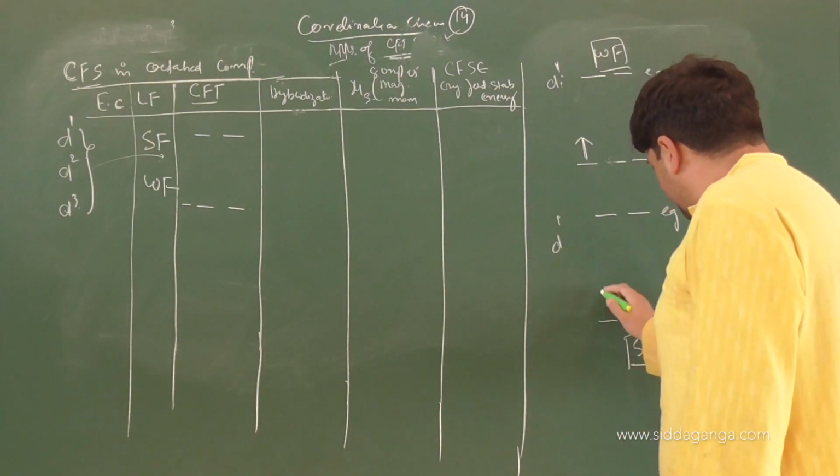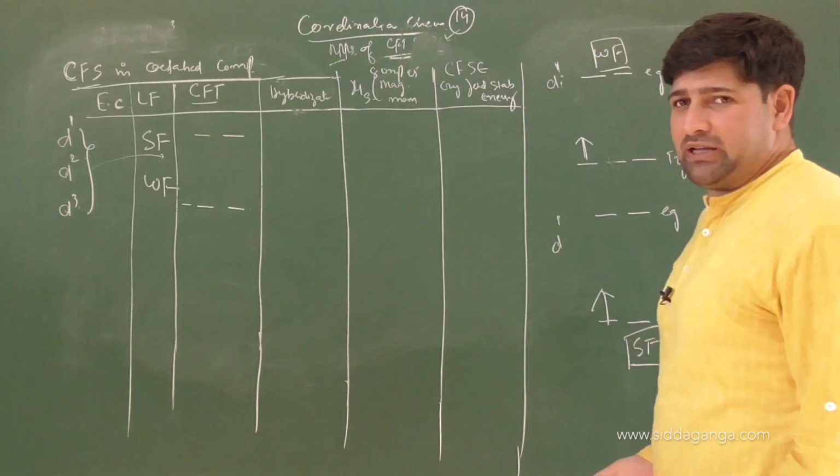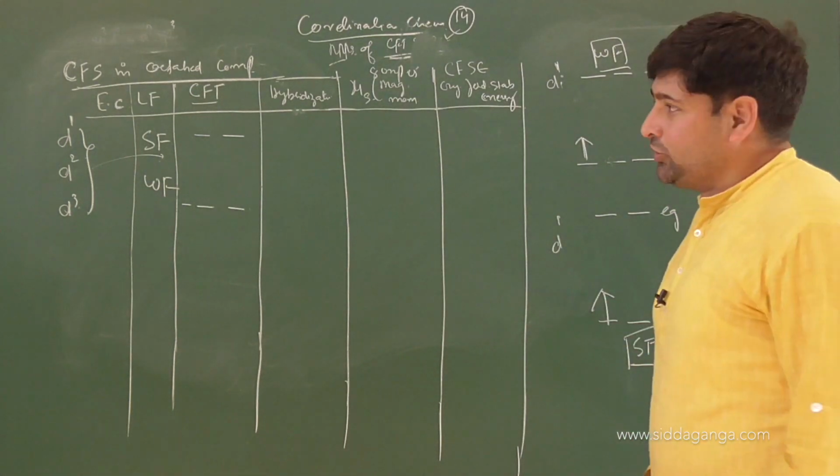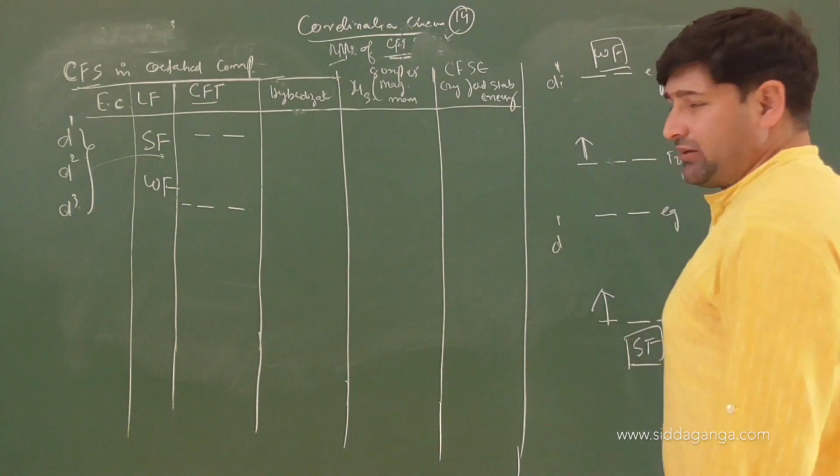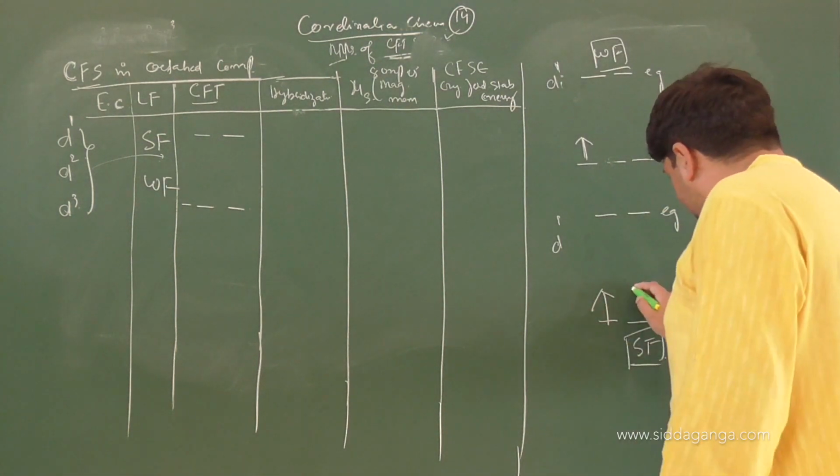And here also in strong field you got one electron. So there is no question of pairing coming to play at all. Right. So in D1, this is the case coming to play. Now let us look at D2.